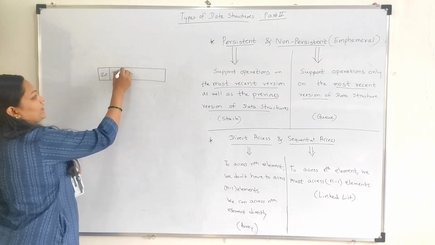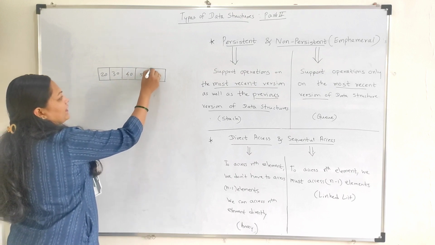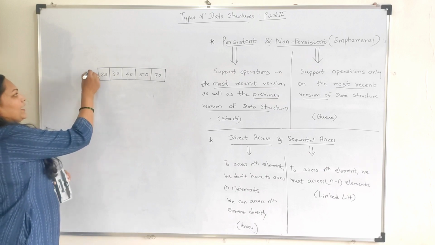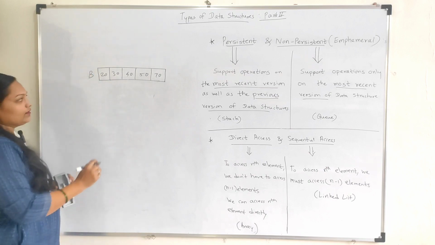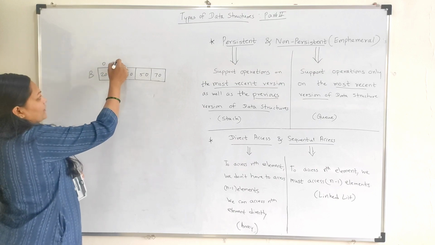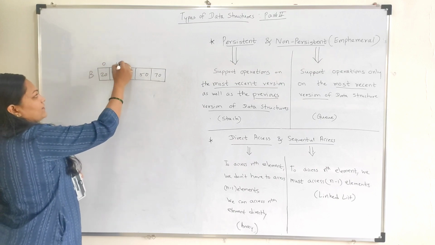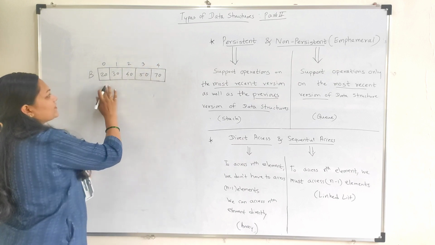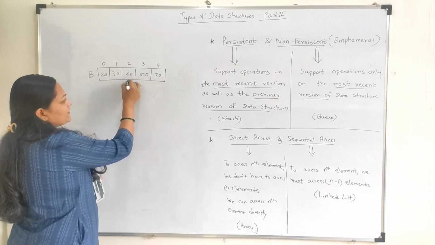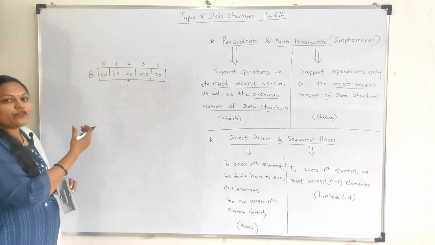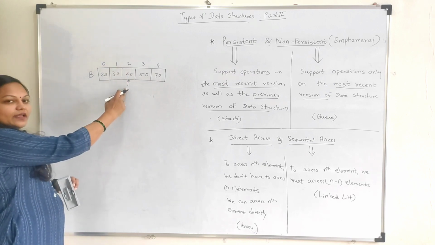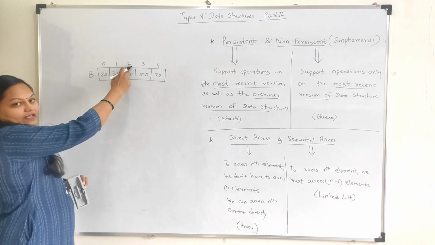Suppose I have stored different elements in an array like this, one after another in a sequential manner. Array name is, suppose, B, and the index of the first element in the array is 0. I guess all of you know this, index will always start with 0 in an array. So if you want to access this element, that is 40, from the array, how can we access it? We directly access the data at this particular index.